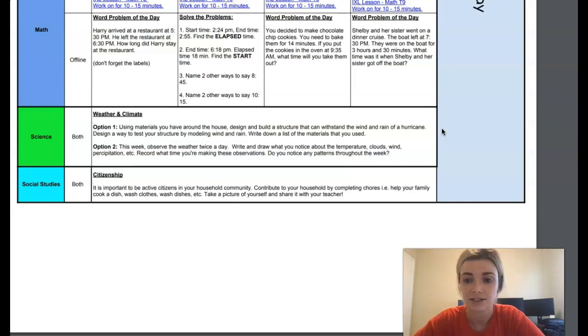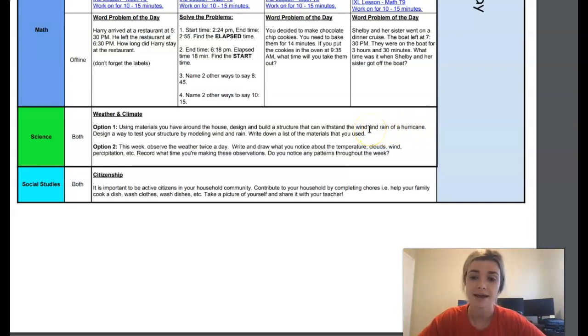Write down the list of materials you used. So this one's really fun because you can use anything in your house that you have. You can use books, you can use cardboard, you can use tape, but you're using materials you have around the house to design and build a structure. So you want to actually build it. And then you have to think about wind and rain.